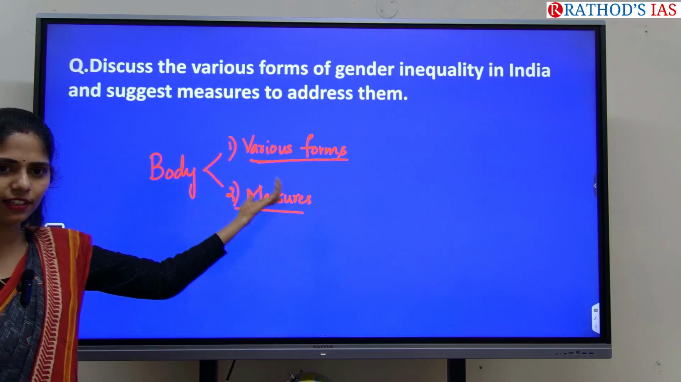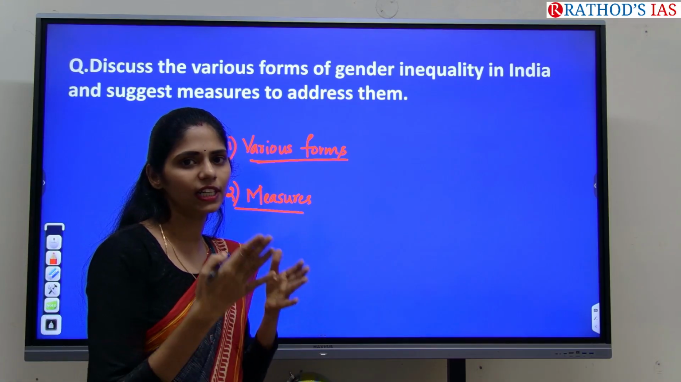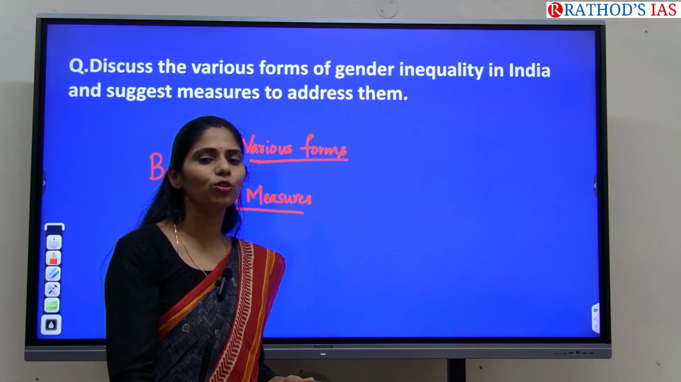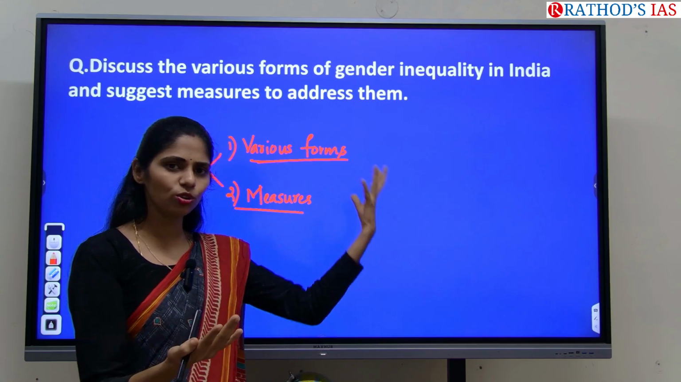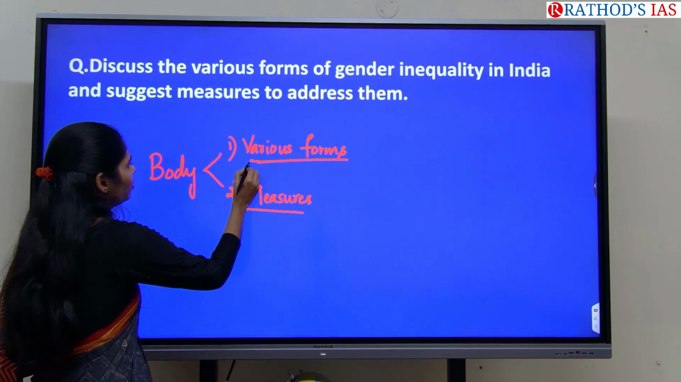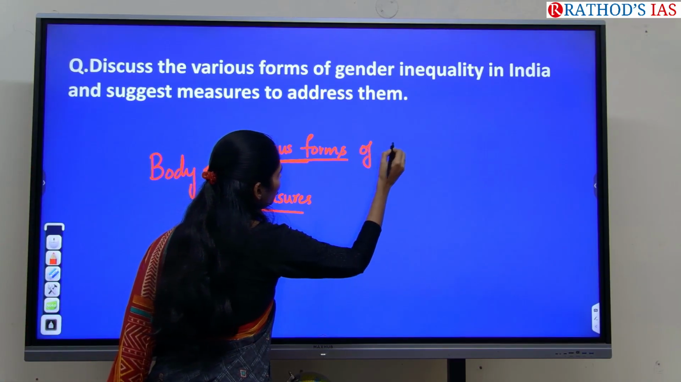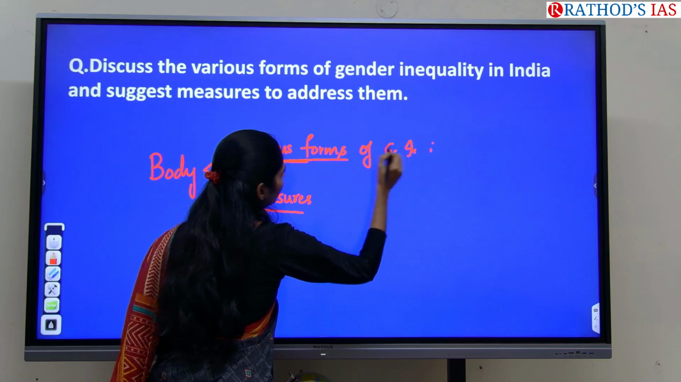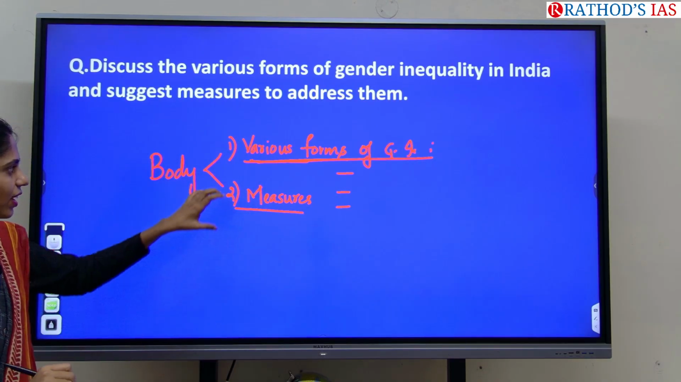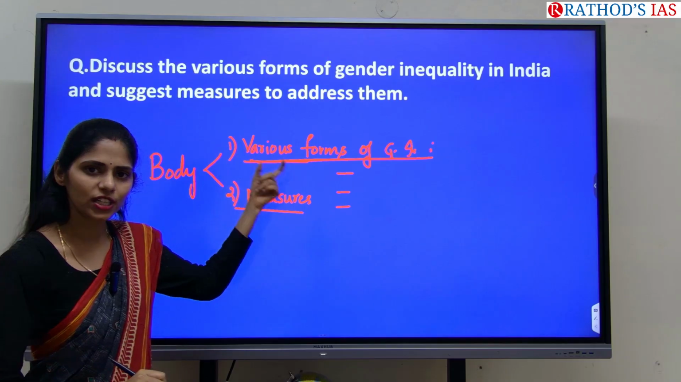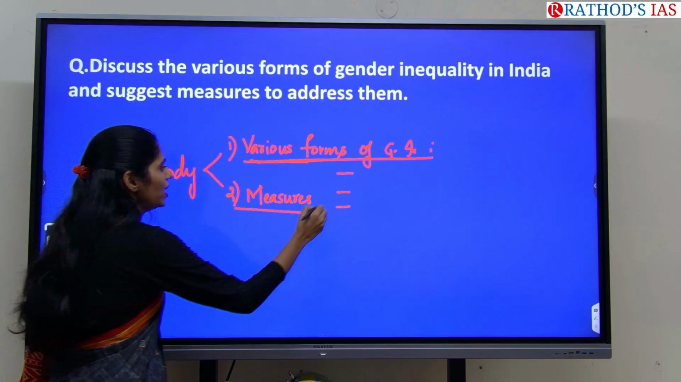So you wrote the introduction, for example you wrote about gender inequality, or for example you wrote about the World Economic Forum report or the Global Gender Gap report. After that you have to write the side heading, various forms of gender inequality, and try to write points now. And after writing points on these various forms of gender inequality, you have to write measures to be taken.